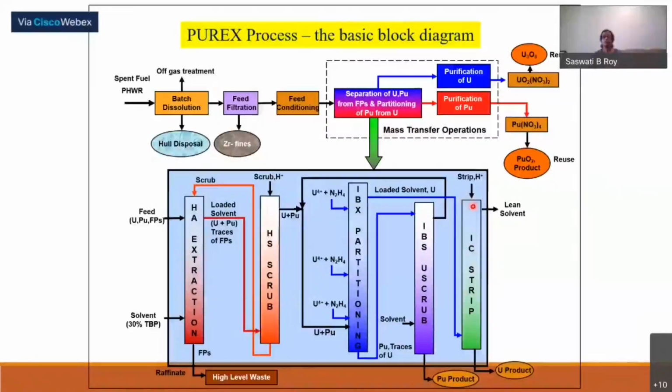So it will be taken in the strip column, where strip acid will be used for stripping this uranium from loaded solvent to the aqueous product, and lean solvent will come out. Lean solvent means the solvent which doesn't have the uranium in it, it is free now. So this lean solvent will be, as we said, treated, and then after its condition is maintained, like 30% and all, it will go back for recycling. And here we have two products, that is plutonium product and uranium product. We'll go to the next slide to see.